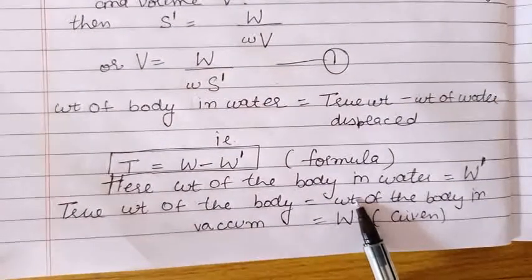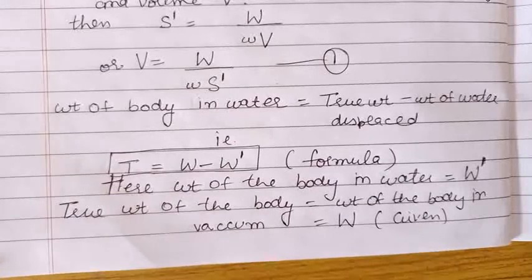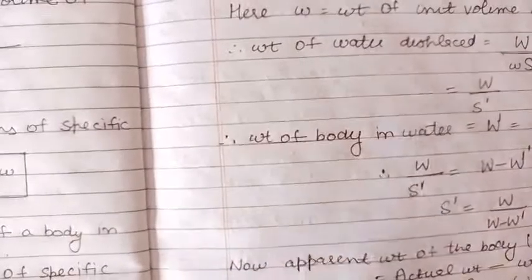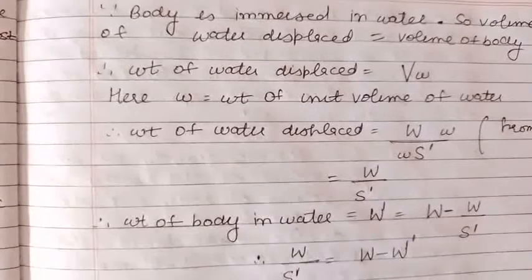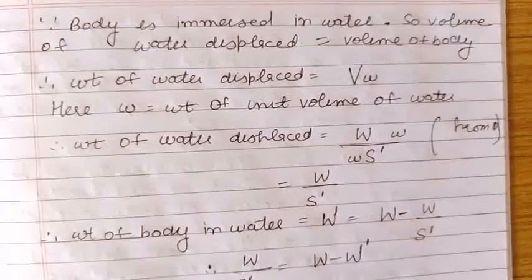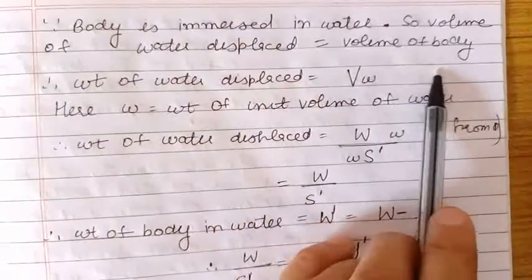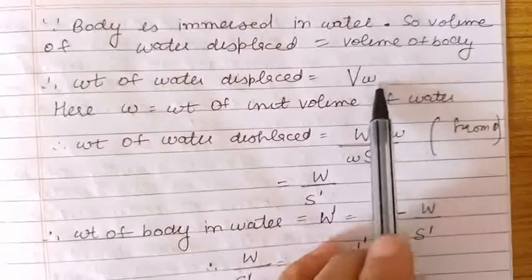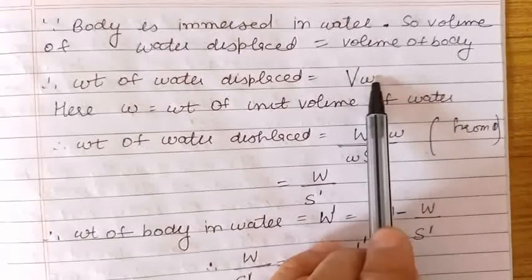Now let us find the weight of the water displaced. Because here the body is completely immersed in water, the volume of the water displaced will be the same as the volume of the body. Now the volume of the body is V and small w is the weight of unit volume of water.